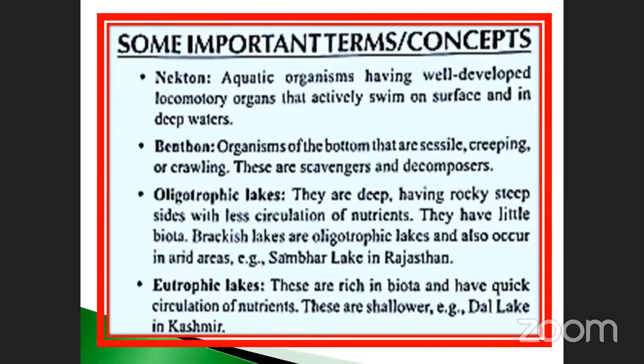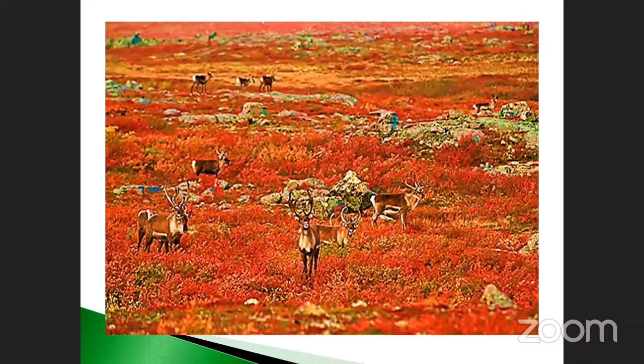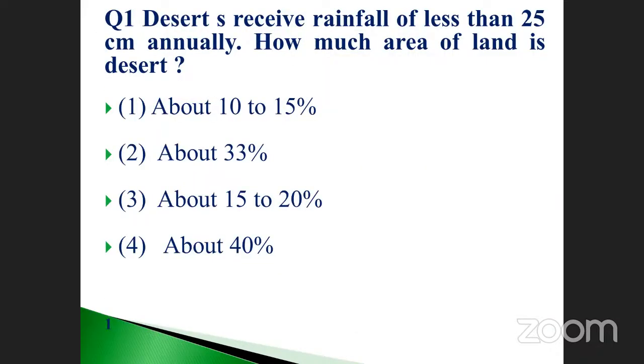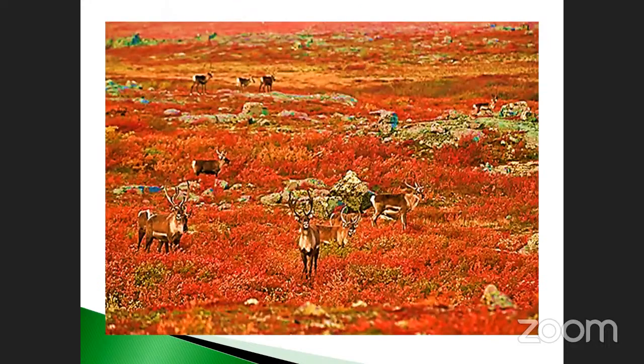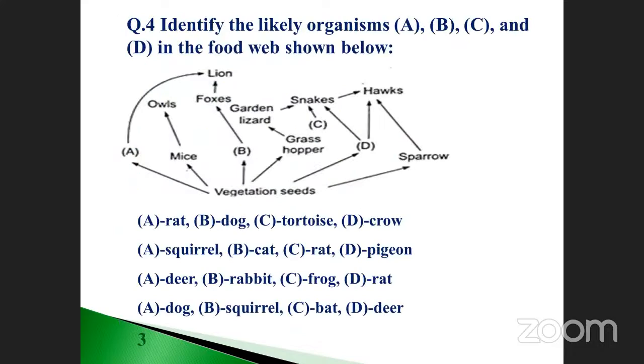See? The desert receives rainfall of less than 25 centimeters annually. How much area of land is desert? It's the first question, isn't it, my dear? So we will discuss this part in the next one. Okay, next revisions.